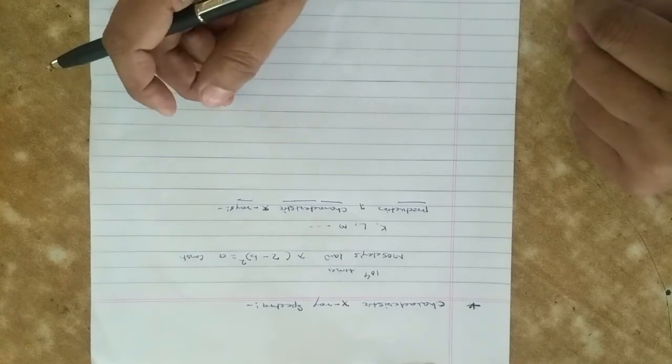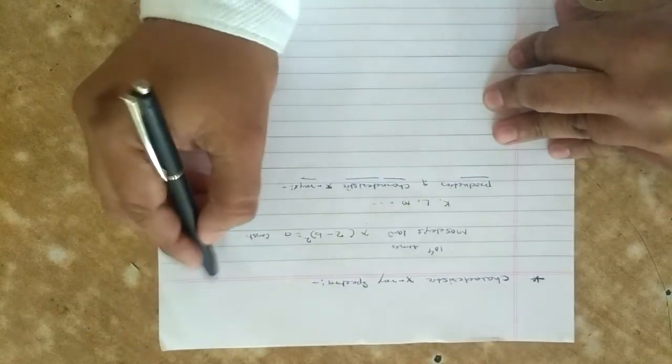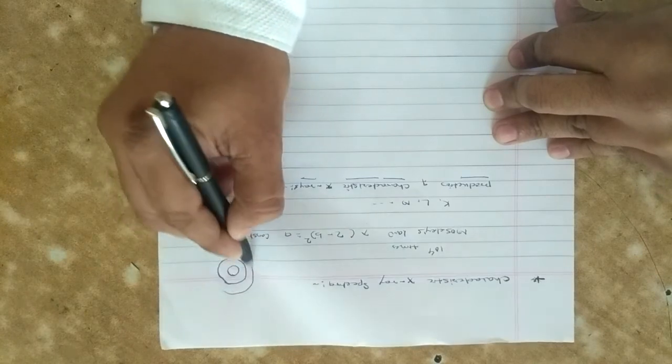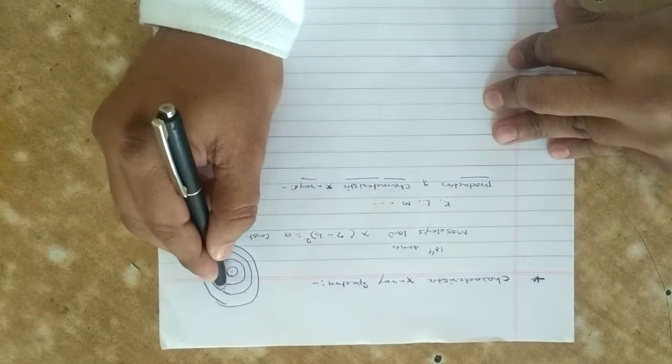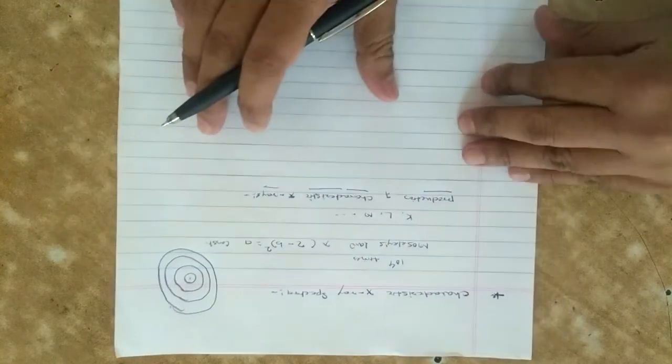The innermost orbit is given the name K. These are the orbits of electrons: K, L, M and N, holding 2, 8, 18 and 32. These are the configuration of electrons.